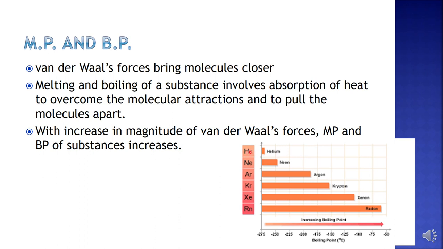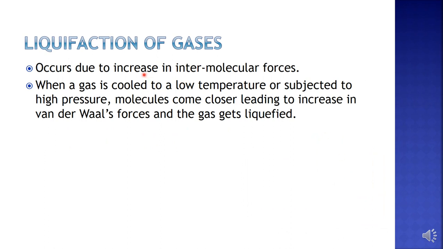If you look at the noble gas family, the boiling point of noble gases increases from helium to radon down the group. This is because as we move down the group, the size of the atom increases, also the number of electrons increases, which will lead to an increase in the magnitude of van der Waals forces. Therefore, the boiling point of these atoms also increases.